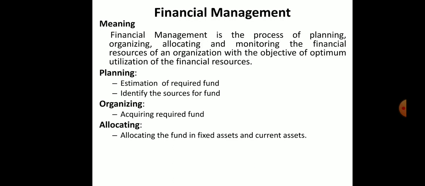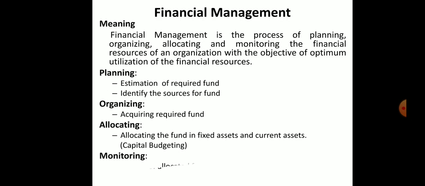Next we have allocating: allocating the funds in the fixed assets and current assets. So we have capital budgeting. In the previous module we studied how to select the project, how to select the fixed asset. If there are two alternative machineries, we choose the one which gives more profit. That is proper allocating of funds in the fixed assets. That is what we studied in the previous chapter, so that is all about allocating.